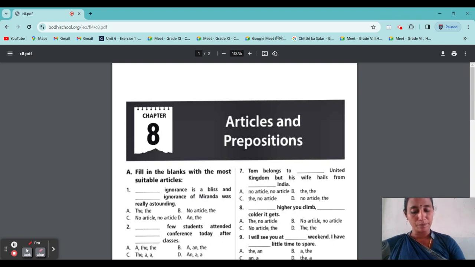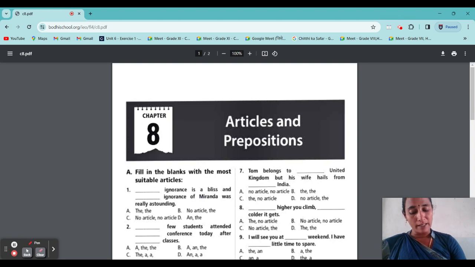Next, the indefinite articles "a" and "an". The article "a" is used before a consonant word or any vowel with a consonant sound. Similarly, the article "an" is used before a word beginning with a vowel sound, not just vowels. Some consonant letters also have a vowel sound, and before those "an" will come.